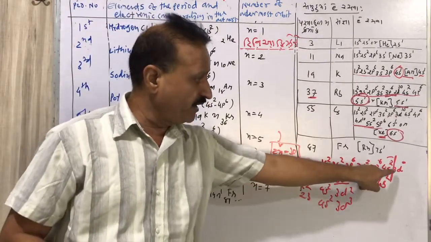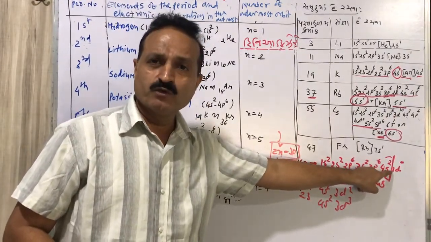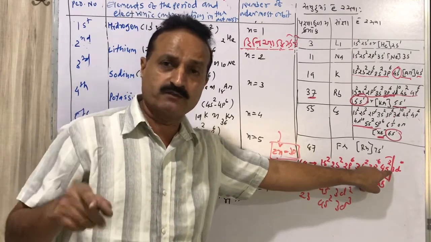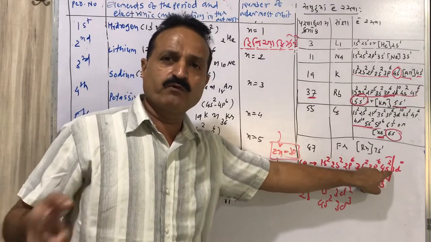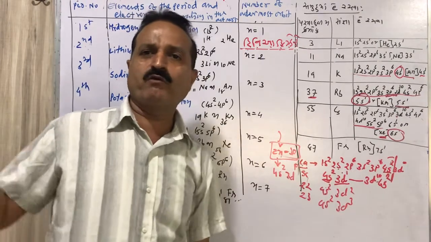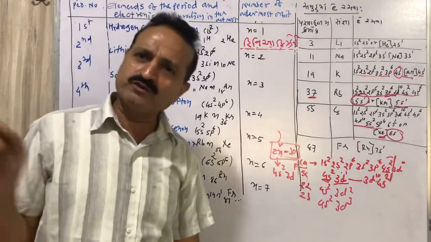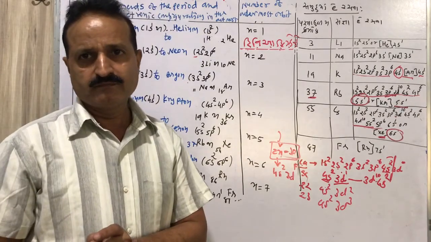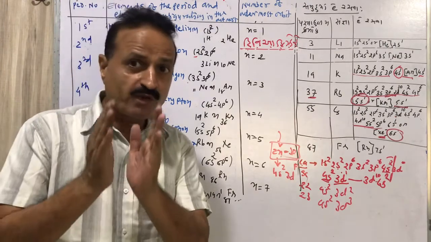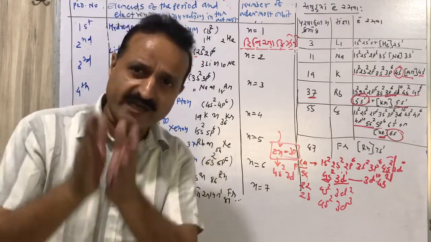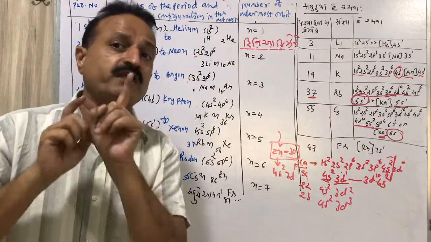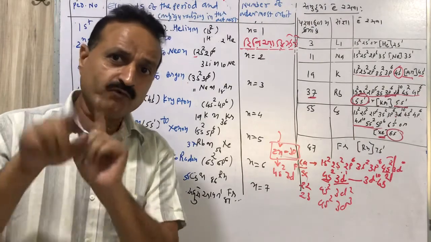Now the turn comes for 3d. So from 21 to 30, electrons start filling in the d orbitals: d1, d2, d3, d4, d5, d6, d7, d8, d9, d10. That is the last electronic configuration of zinc. From scandium to zinc, these 10 elements are transition elements. If you want to write the electronic configuration of scandium, you can write it in core form with argon. Argon means 18 electrons filled, then 4s2 makes 20.